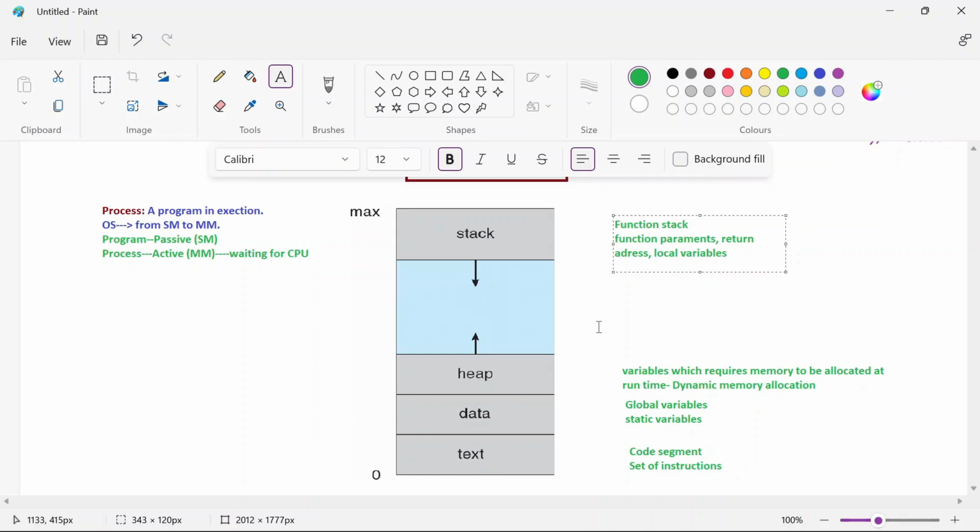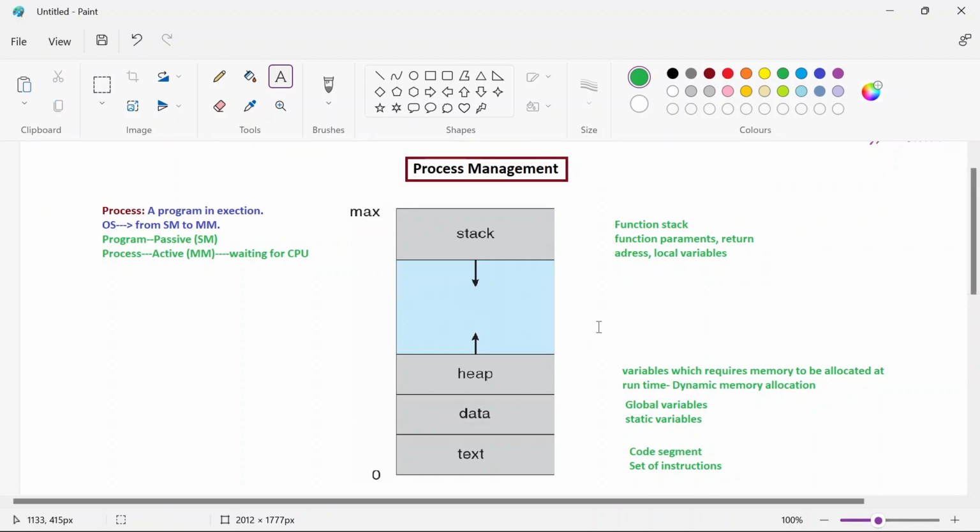Got it? Understand one point here. Whenever we are using the stack, the stack will always grow towards the downward direction, and the heap always goes toward the upward direction as per the requirements. From top to bottom, the stack increases in size. So always the heap will move in the upward direction and the stack will move in the downward direction.